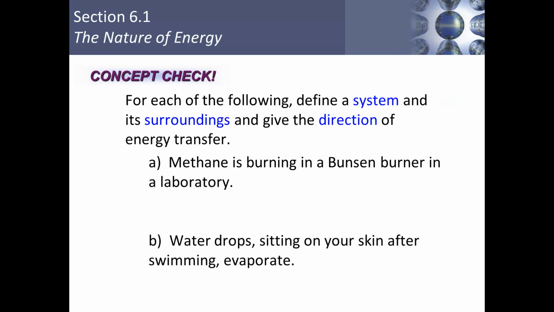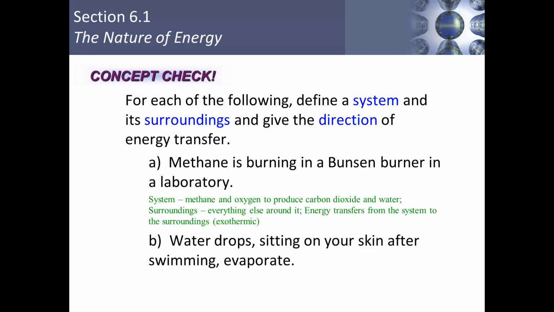For each of the following, we'll define the system, its surroundings, and give the direction of energy transfer. When methane is burned in a Bunsen burner in the laboratory, we're looking at a combustion reaction between the system, methane and oxygen, which produce carbon dioxide and water. The surroundings are everything else around it. And here the energy transfers from the system to the surroundings in an exothermic fashion.